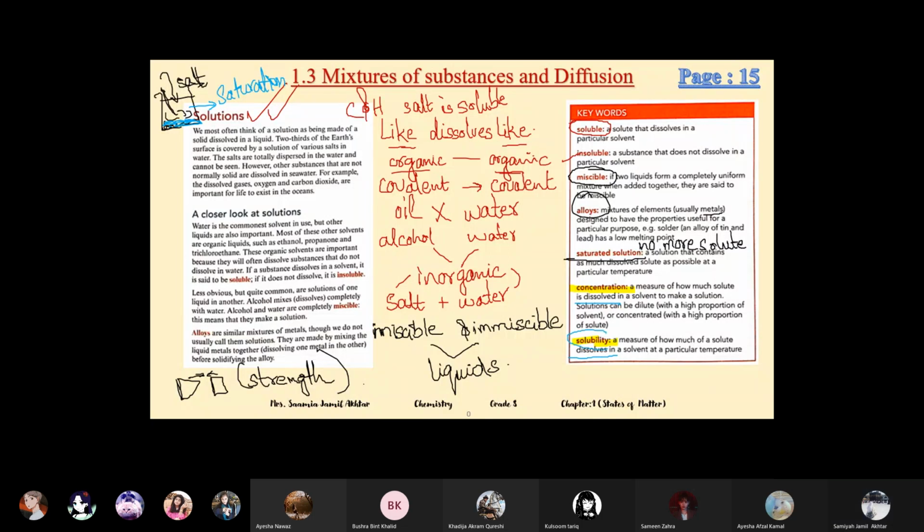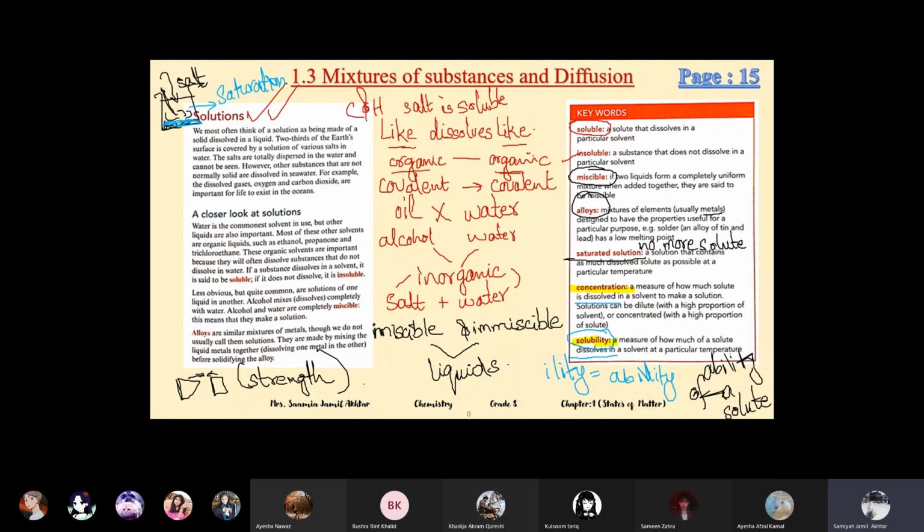For solubility, what did I tell you for the word ending in -ility? It becomes ability. So solubility is the ability of a solute to dissolve. And concentration is how much it is dissolved, meaning it's already dissolved in it. A solution is already made.